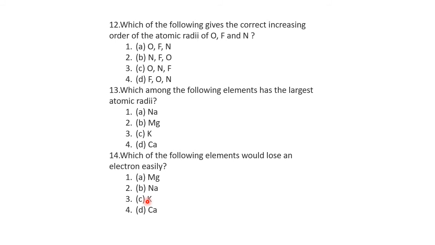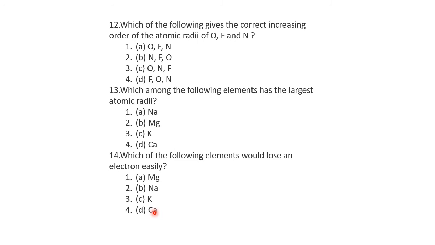Now sodium and potassium. Sodium is 11, potassium is 19. Potassium is 2, 8, 8, 1, and calcium, atomic number 20, is 2, 8, 8, 2. Both have 4 shells, K, L, M, N. But in which case is it easy to remove an electron?